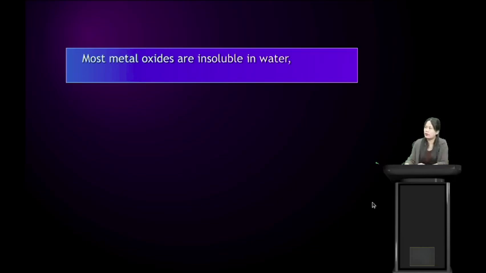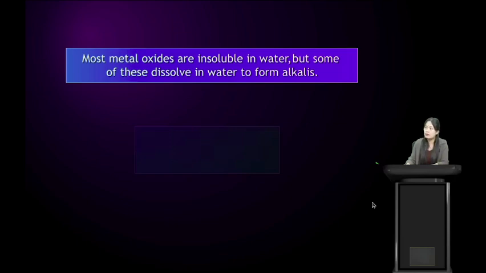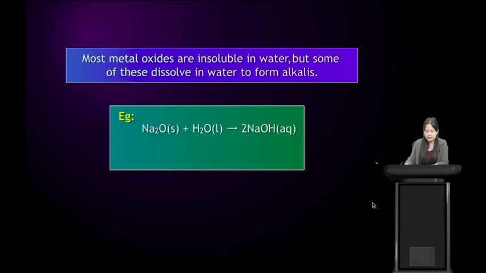Most metal oxides are insoluble in water, but some metal oxides dissolve in water to form alkalis. Let us see some examples. We have here sodium oxide. It dissolves in water to give sodium hydroxide, which is an alkali. Potassium oxide dissolves in water to give potassium hydroxide, which is also an alkali.